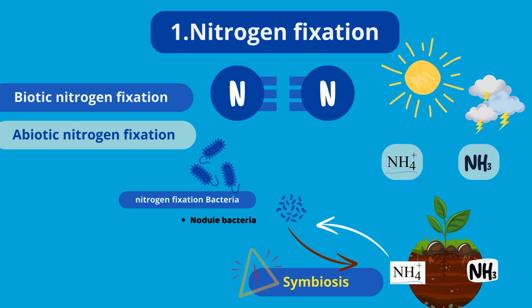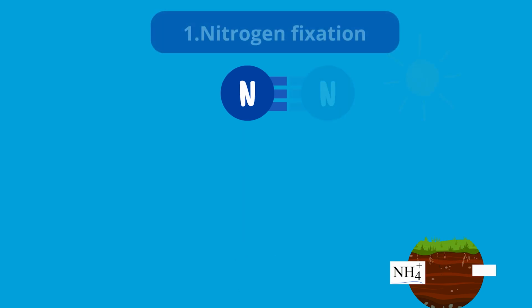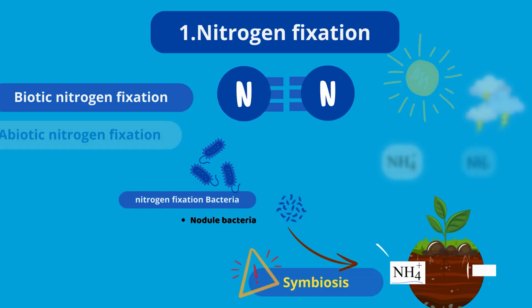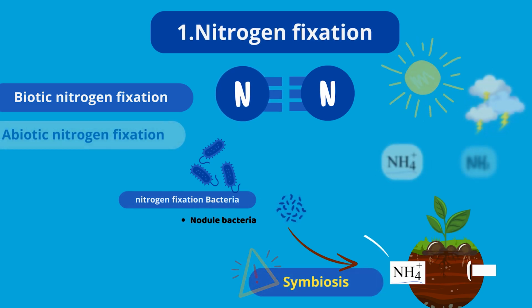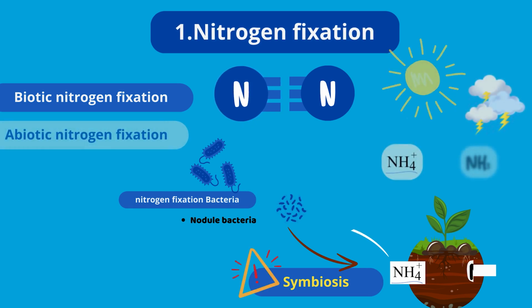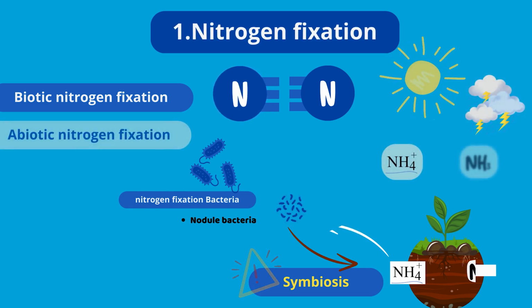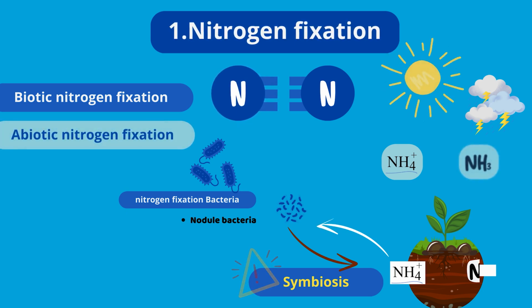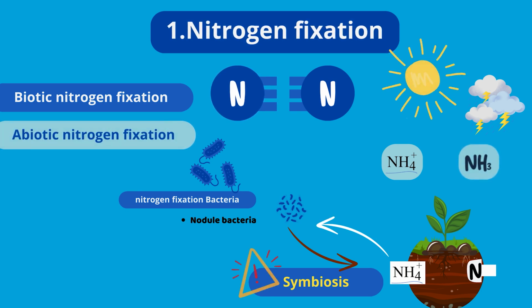Biotic nitrogen fixation. Only prokaryotes, such as cyanobacterium or rhizobium, can reduce atmospheric nitrogen to ammonia. They use the nitrogenase enzyme to do this. Nitrogen-fixing bacteria break down the nitrogen bond. One example of this is the so-called nodule bacteria. They enter into a symbiosis, cohabitation, with the plant roots. This means that the nodule bacteria supply the plants with nitrogen and receive important nutrients in return. The nitrogen uptake of the plants is indirect because they receive the nitrogen in the form of ammonium ions or ammonia.